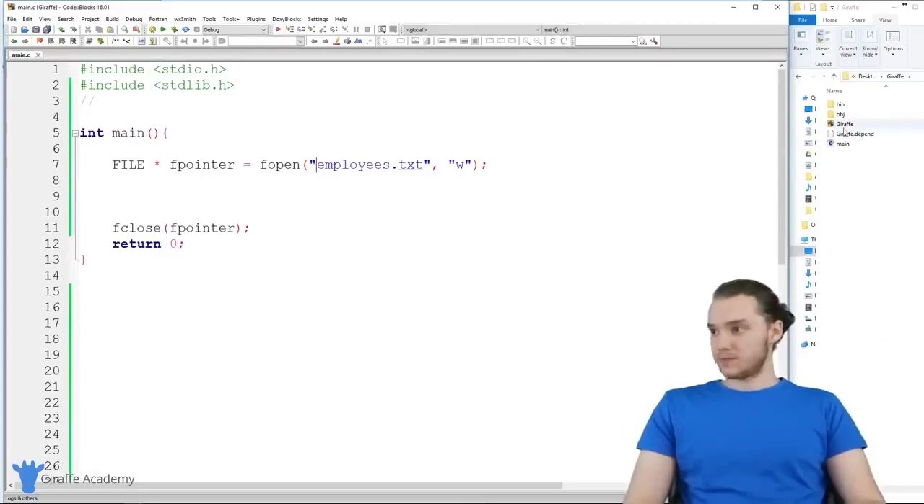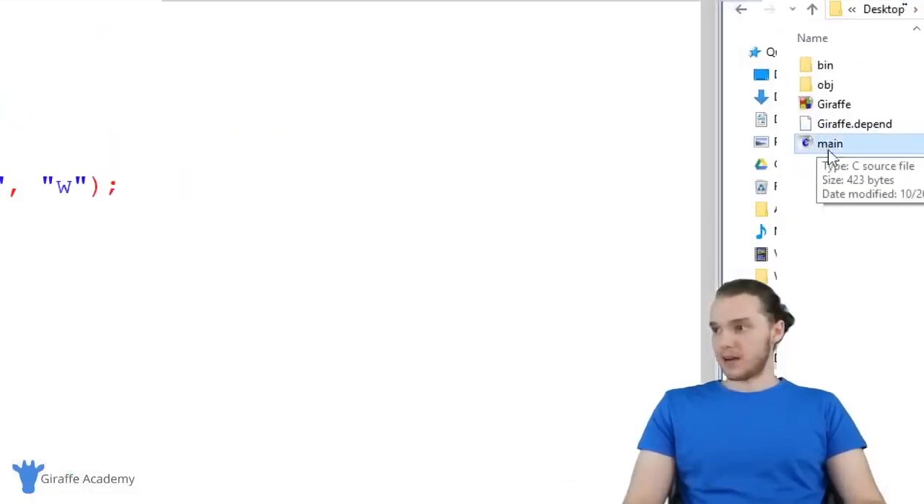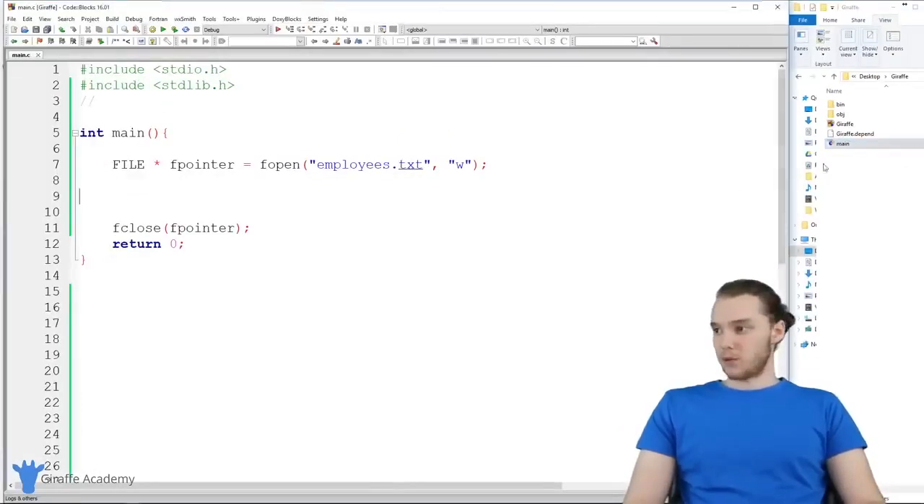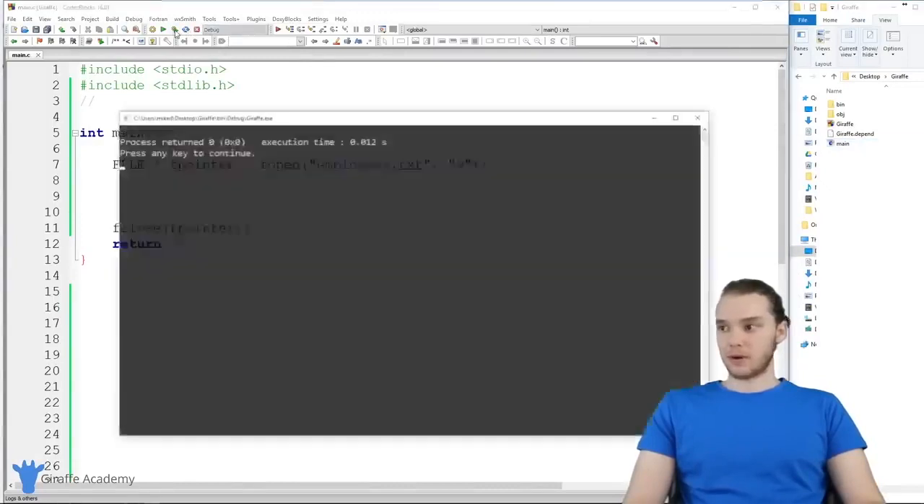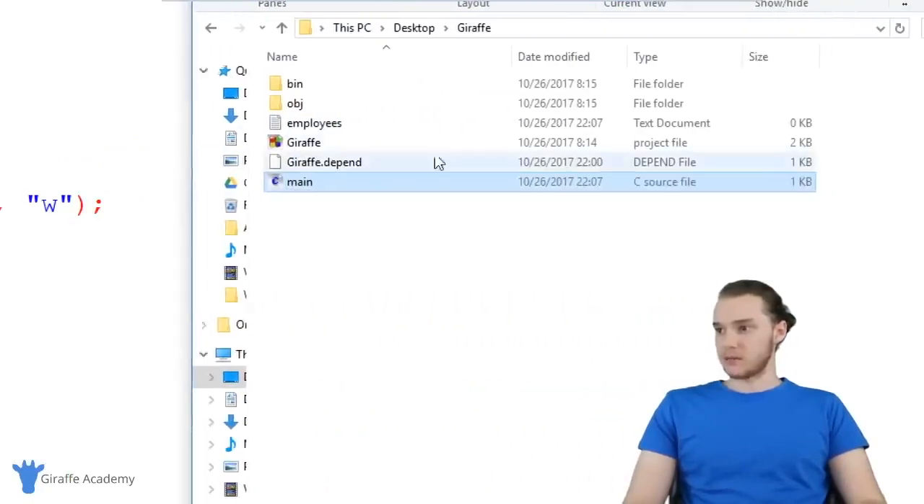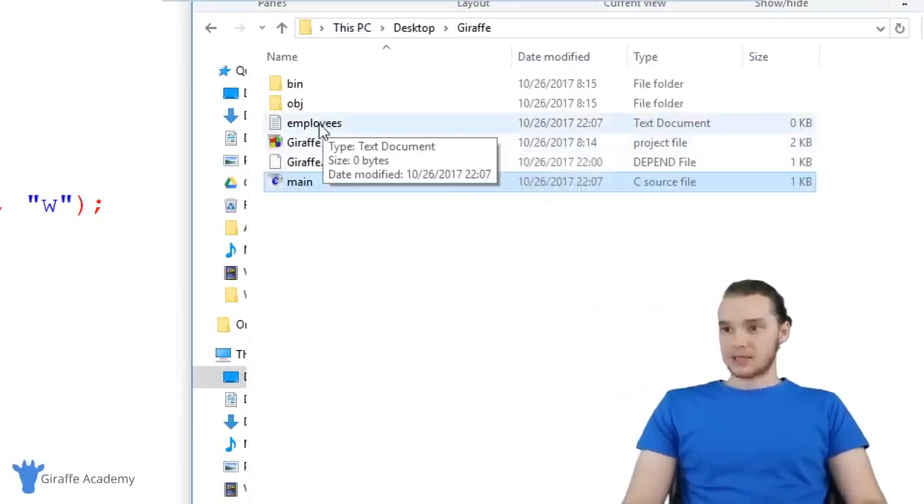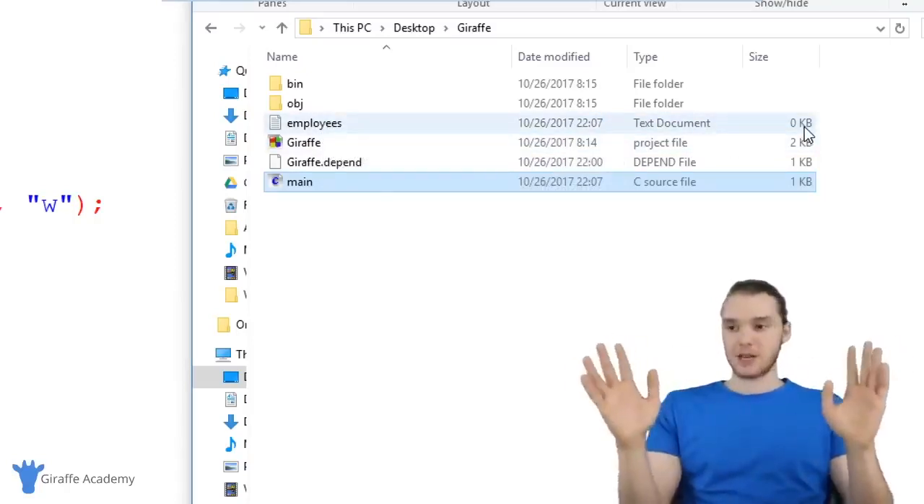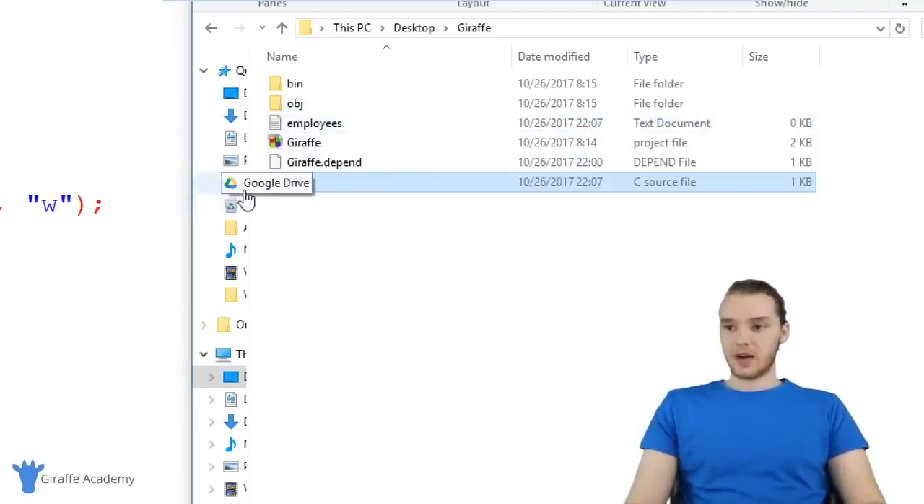If I wanted to create this on my C drive, I could say C, whatever, and then employees.txt, and this will get created in my C drive. But if I don't specify an absolute path, or even a relative path, then this is just going to get created in the same directory as our C file. And you'll see over here, my main.c file is right here. It's in this folder. So when I run this program, let's watch over here and we can see this employees.txt file get created. So I'm going to run my program and you'll see over here that this employees file got created. If I bring this out a little bit, you'll see it's a text document, it's employees.txt, and there's 0 kilobytes inside of there. So we haven't put any information in there, but this file got created.